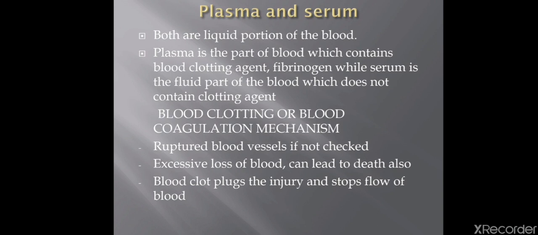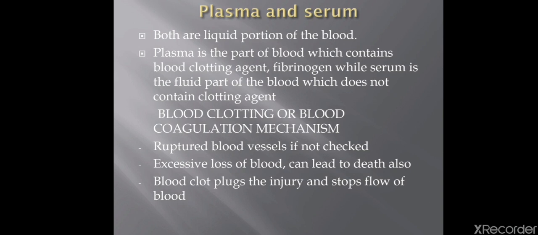And if this blood is not stopped, it may cause an excessive loss of blood. Sometimes this great loss of blood even leads to death. However, the body has its own natural device of preventing the loss of blood by forming a blood clot, which plugs the injury and stops further flow of blood and also checks the entry of any pathogenic microorganisms.